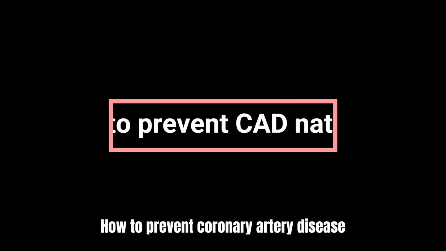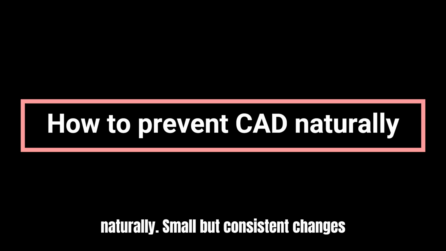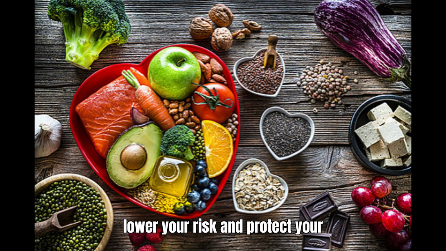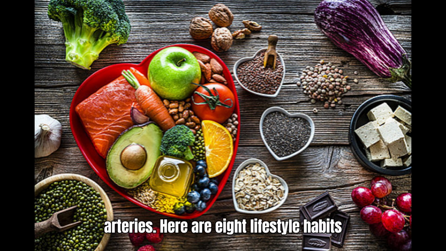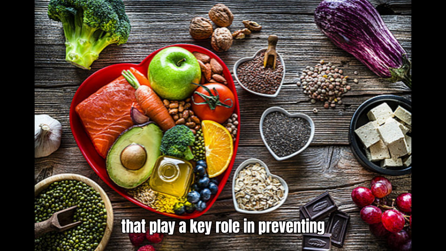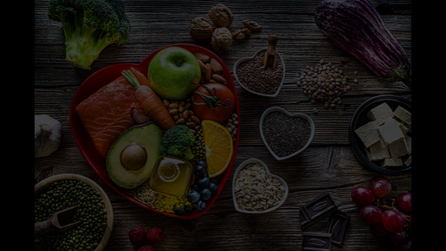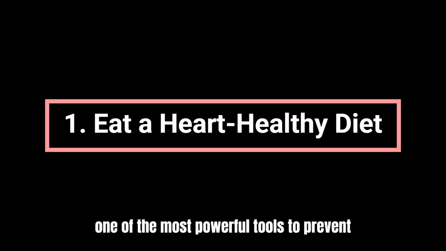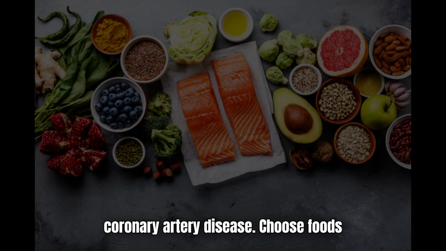How to prevent coronary artery disease naturally. Small but consistent changes in your daily routine can significantly lower your risk and protect your arteries. Here are 8 lifestyle habits that play a key role in preventing coronary artery disease. 1. Eat a heart-healthy diet. Nutrition is one of the most powerful tools to prevent coronary artery disease.